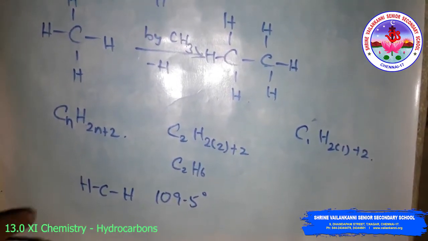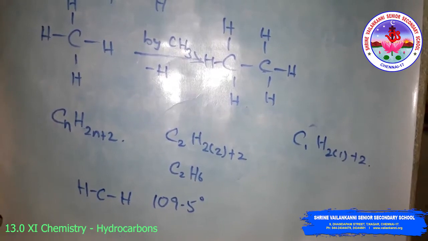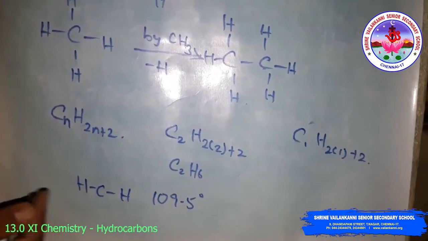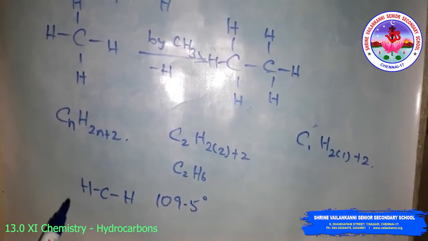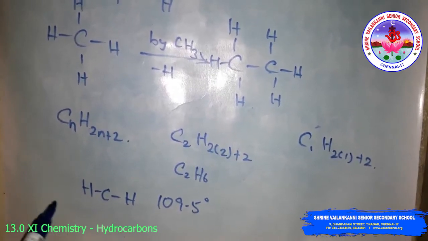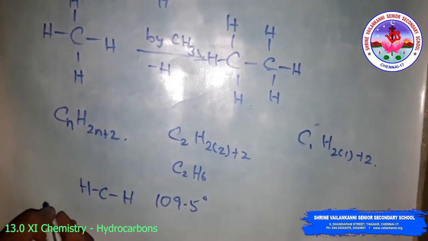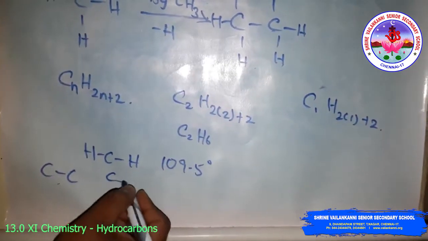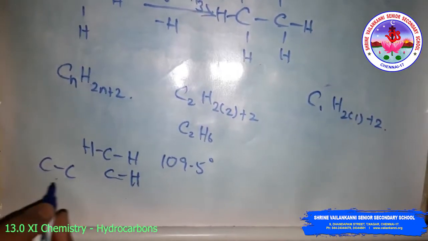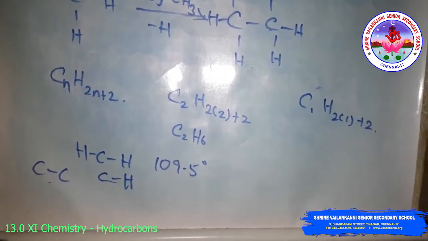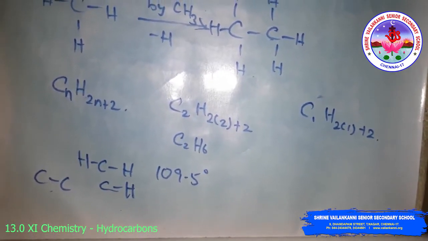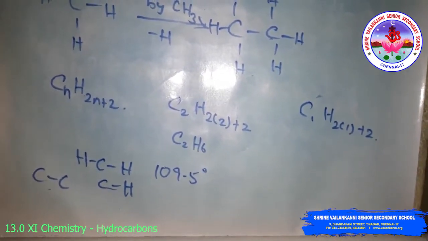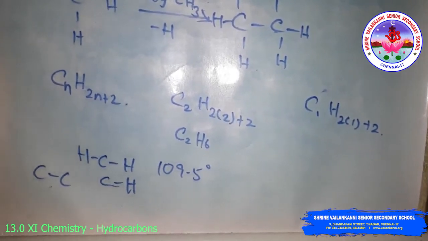In alkanes, tetrahedra are joined together by the carbon-carbon single bond, whose bond length is 154 picometers, and the carbon-hydrogen bond length is 112 picometers.